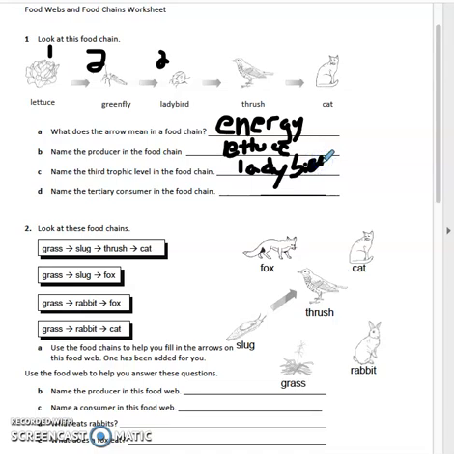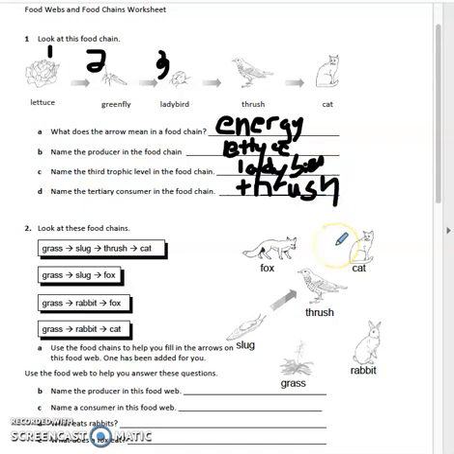The last question in this section says name the tertiary consumer in the food chain. So that would come after the ladybird, which would be the thrush. So it's any kind of consumer, or carnivore, I apologize, that eats other carnivores. So you'd have the thrush, and then the cat would be the top predator in the food chain.